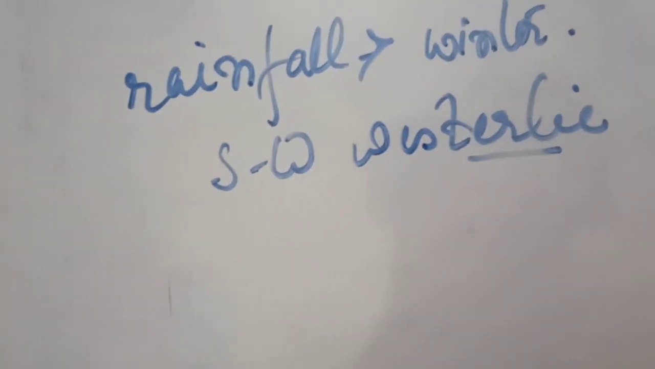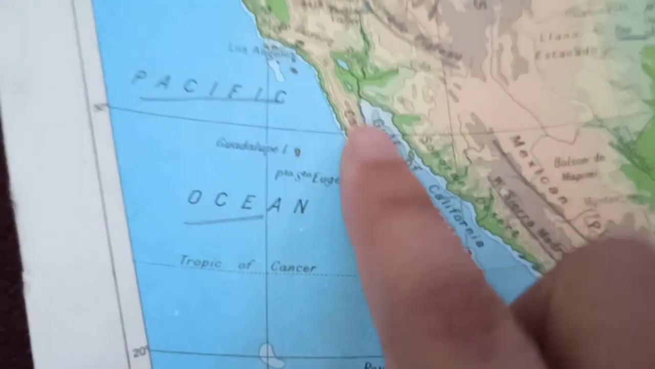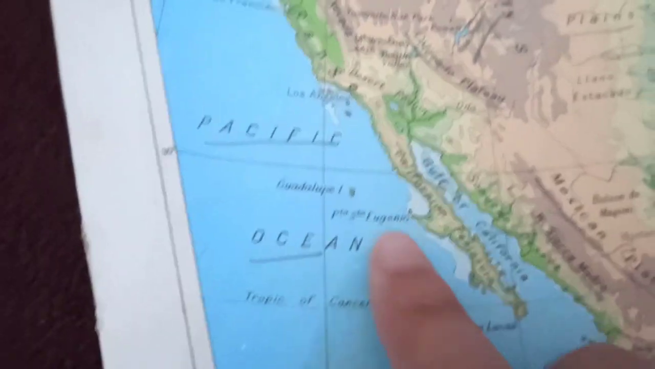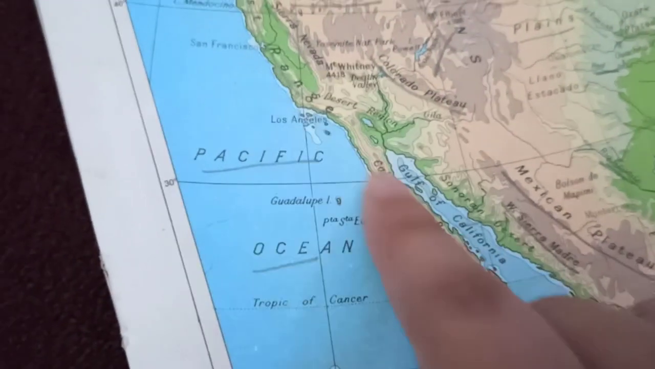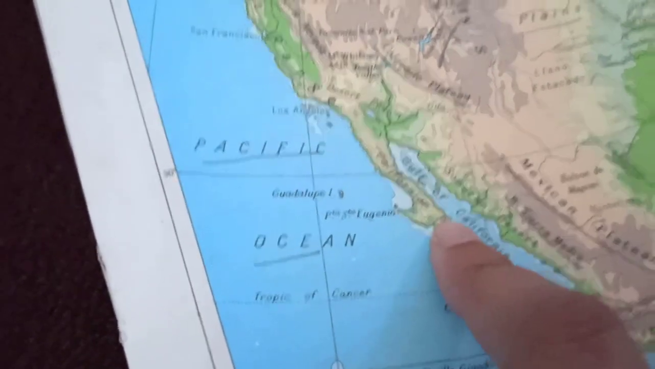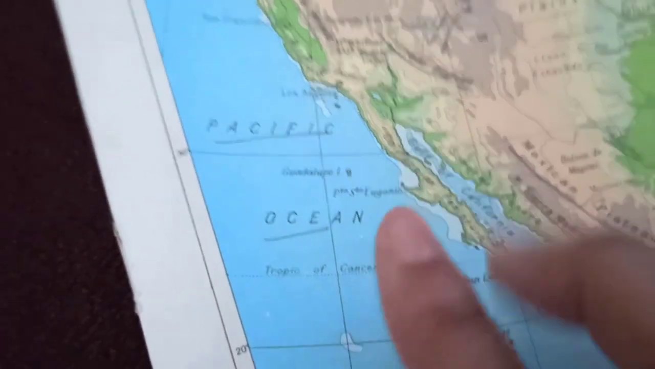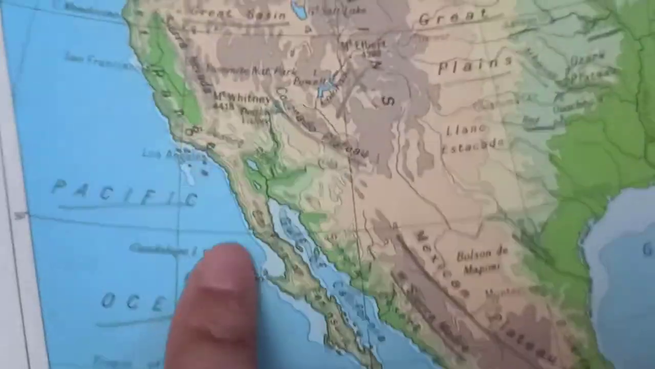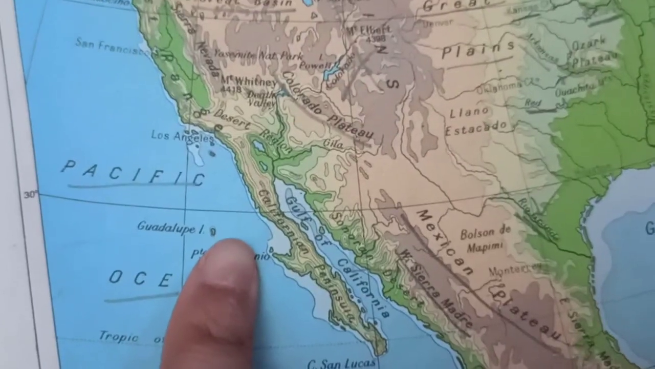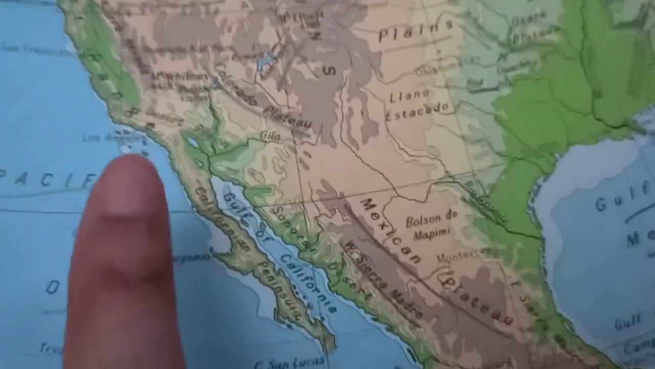Now let us see this on the map. So this is the coast of California. Over here the Mediterranean type of climate is found. It prevails along this coast of California. You can see it on the map. Over here the summers are very hot and dry, and this region does not get rainfall during the summer. It gets rainfall during the winter.